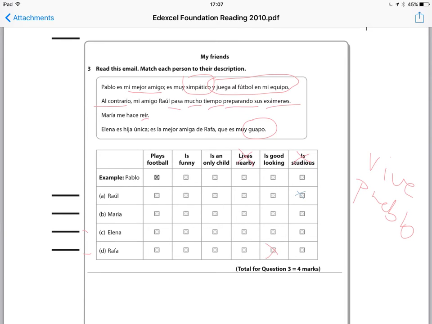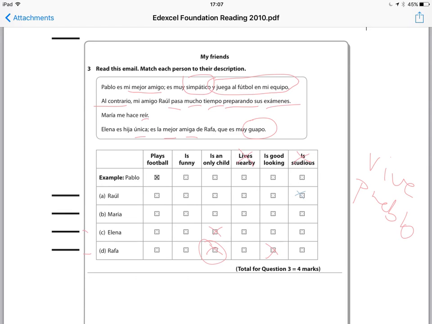Okay, so we've got Raúl, we've got Rafa. We're not sure what reír means for Maria, and we're looking at Elena. So she is the best friend of Rafa. That doesn't fit in with any of the categories, but she's also an hija única. If you're unique, you are the only one. And she is an only child, hija única. So, and I've put that in the wrong place, sorry, that should go there.